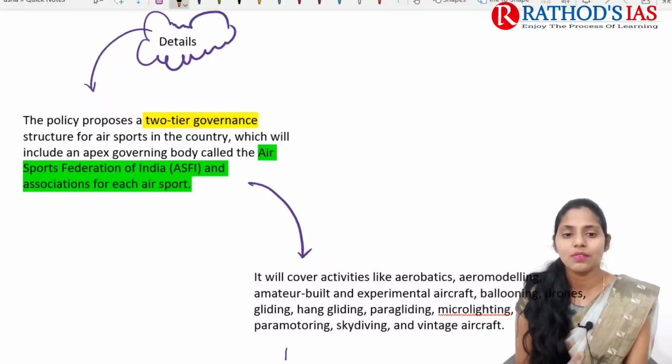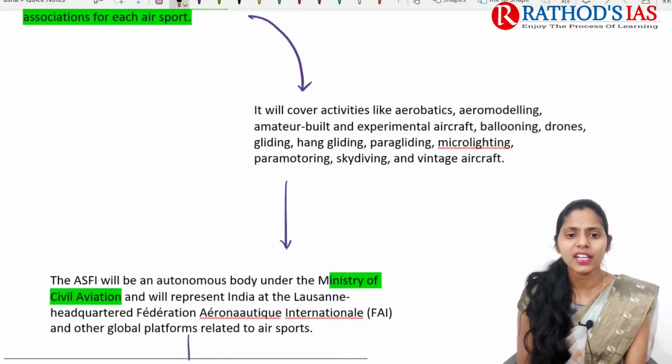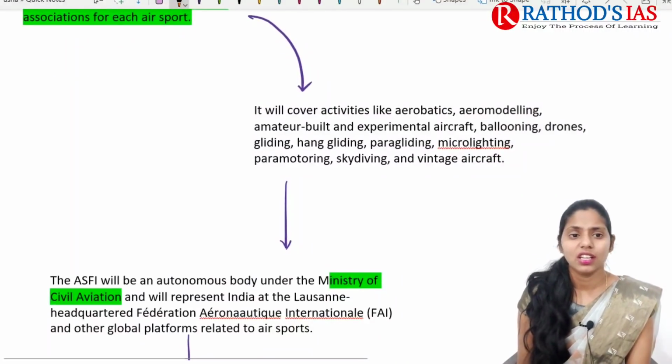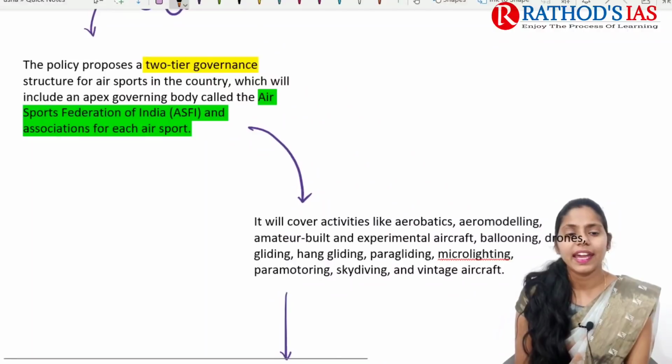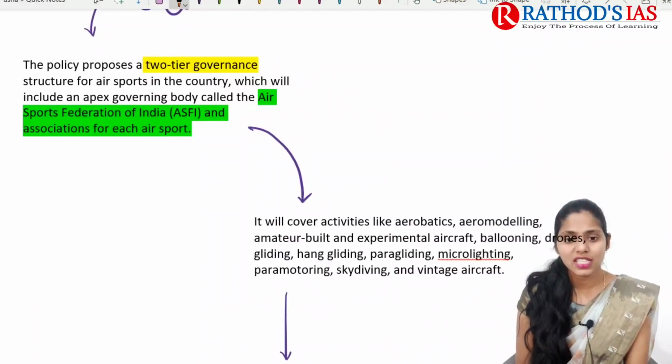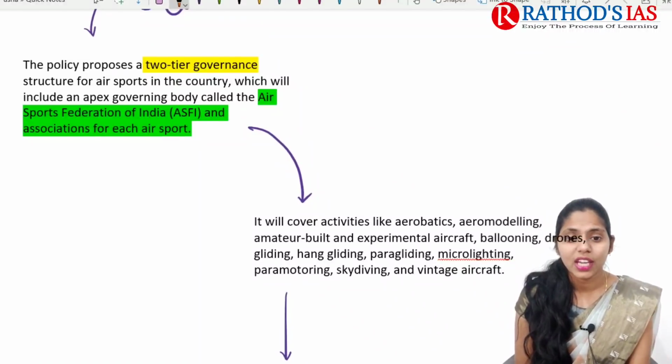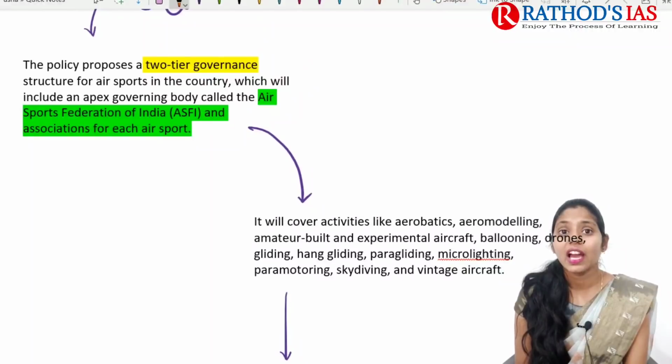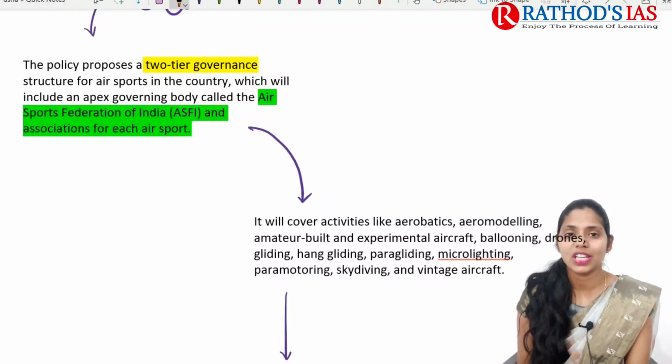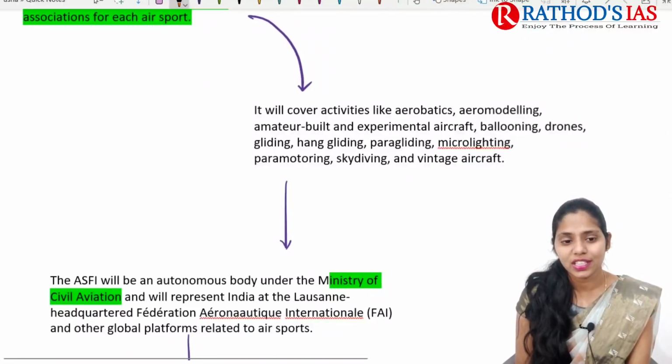For example, at the national level we have the Air Sports Federation of India, and we also have some associations in the states. The national body, ASFI, will cover activities like aerobatics, aero modeling, amateur-built and experimental aircraft, ballooning, drones, gliding, hang gliding, paragliding, microgliding, paramotoring, skydiving, and vintage aircraft. So these are some air sports included in this policy.